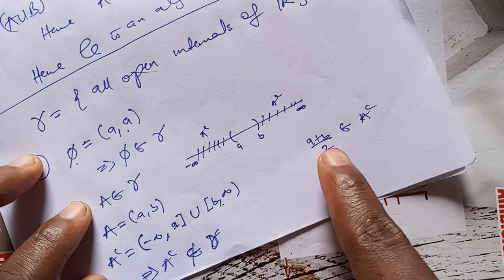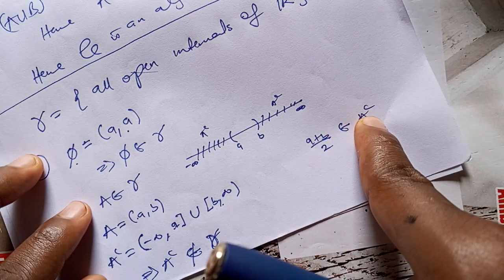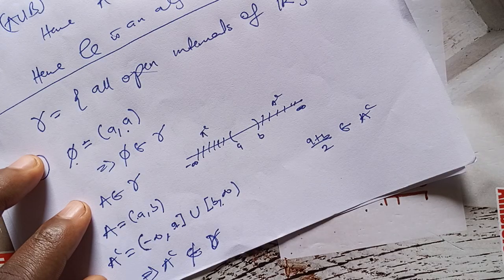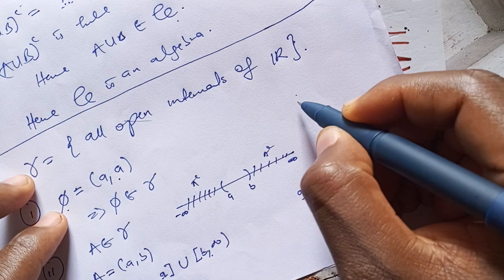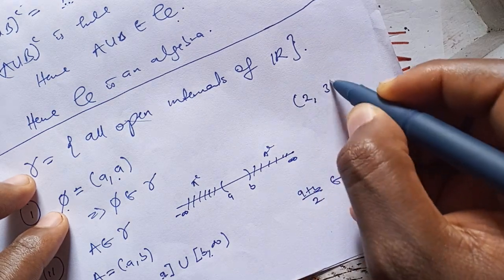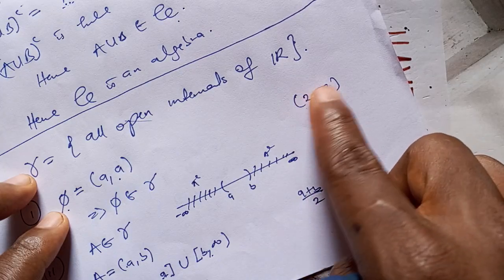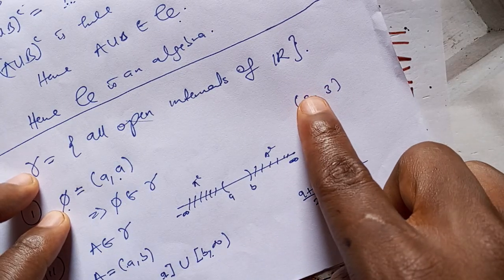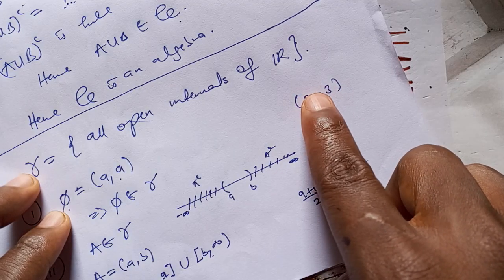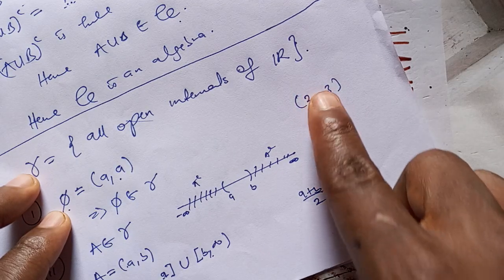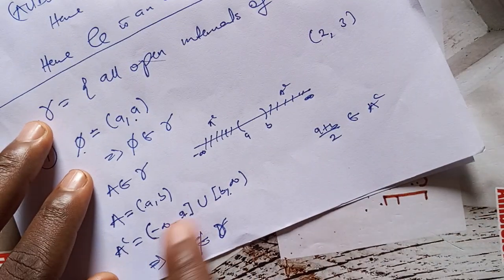So for something to be an interval, let us say (2, 3), for every two values I pick inside this interval, their average must be inside this interval. That's what makes this an interval. But this is not an interval.